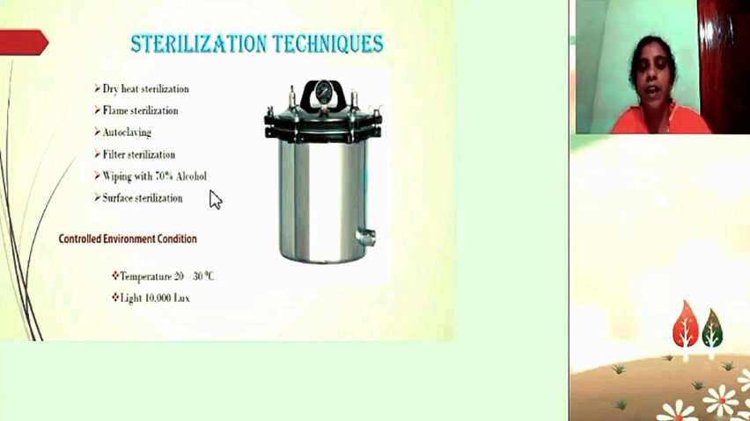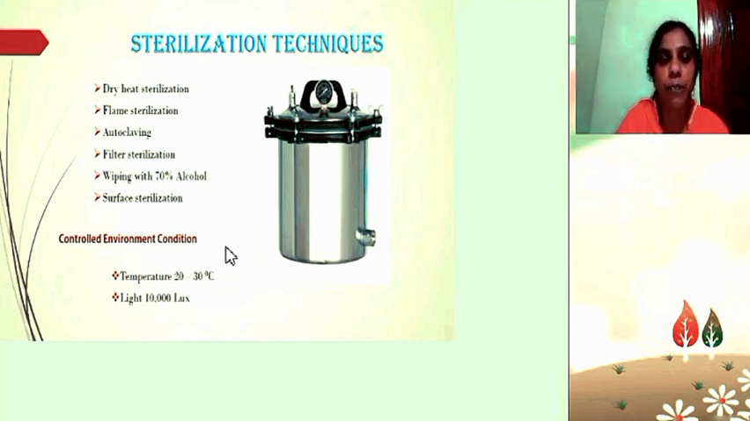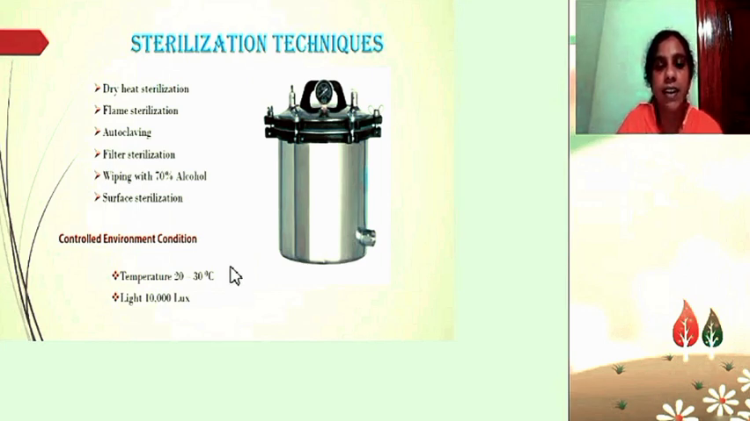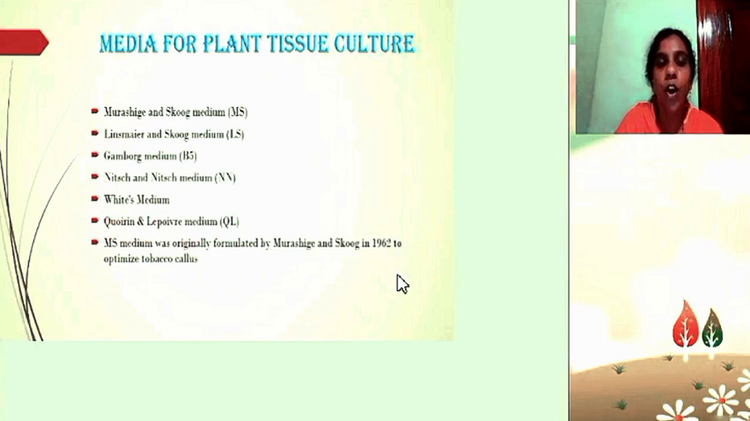plants. Controlled environmental condition: the temperature should be maintained between 20 to 30 degrees centigrade. Normally the temperature maintained is 24 plus or minus 2 degrees centigrade. Then the light is 10,000 lux. For normal plant growth, the medium used is soil. It grows in soil. But for tissue culture, there are certain media available: Murashige and Skoog medium, Linsmaier and Skoog